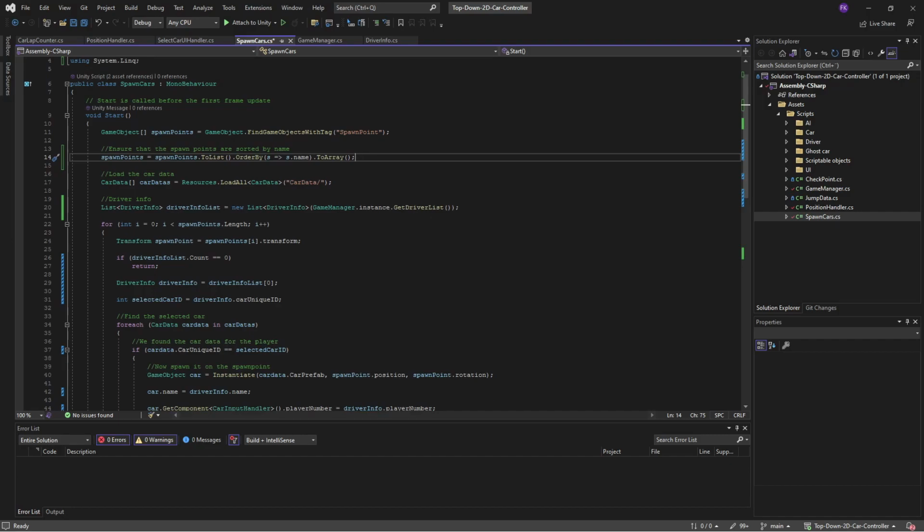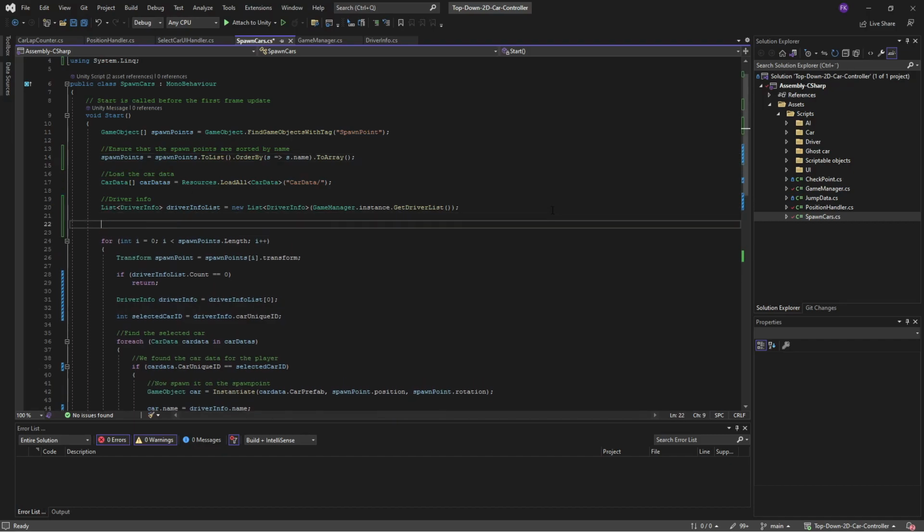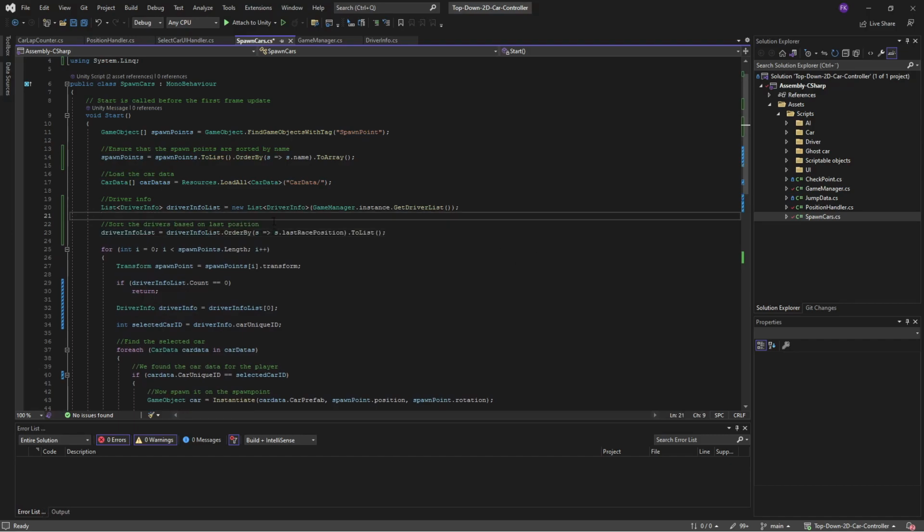Now we need to do the same thing for the driver info. So if you look at our driver info, we're just getting the list. But we need to sort it based on the last position, right? So we'll do the same thing again. Let's take our driver info list, which is this one. We order by last race position, and we'll do a ToList, sorry. And that will return a list that is ordered based on this last race position, and the first item will be the player that finished first, second, etc.